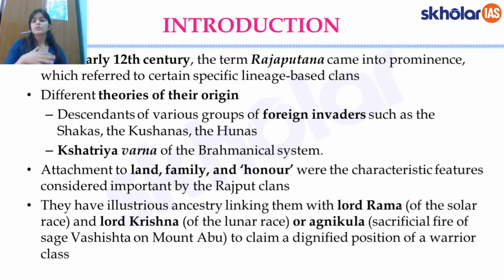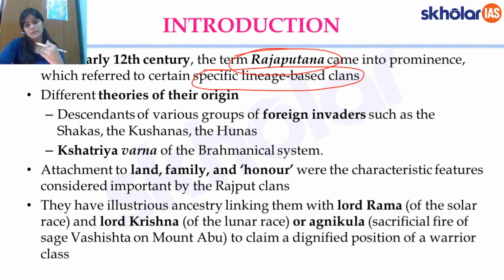Starting with the quick introduction about the Rajputs overall. So, the Rajputs, essentially this term came into prominence around the 11th-12th century, because this is when all these dynasties essentially started coming up. And there were certain lineage-based clans that were being termed as the Rajputs. Now they have different theories of their origin. For instance, some historians claim them to be the descendants of foreign invaders, because there were Shakas, Kushanas and Hunas, and they say probably it was the descendants of these invaders.